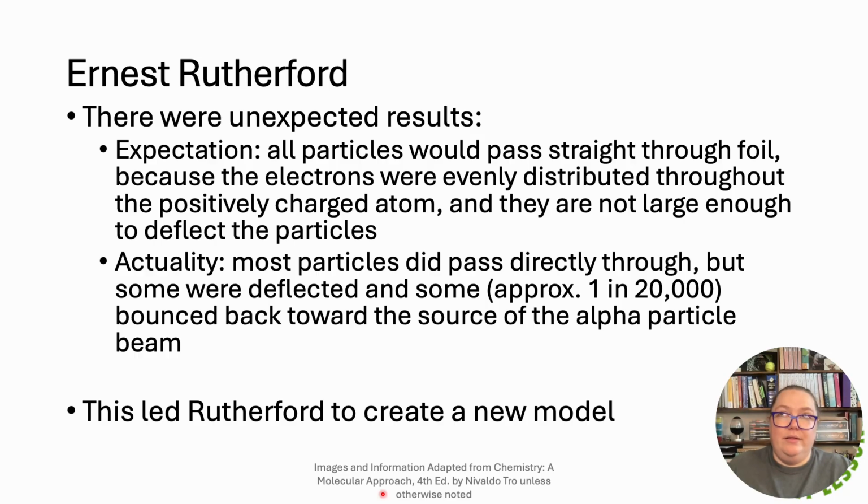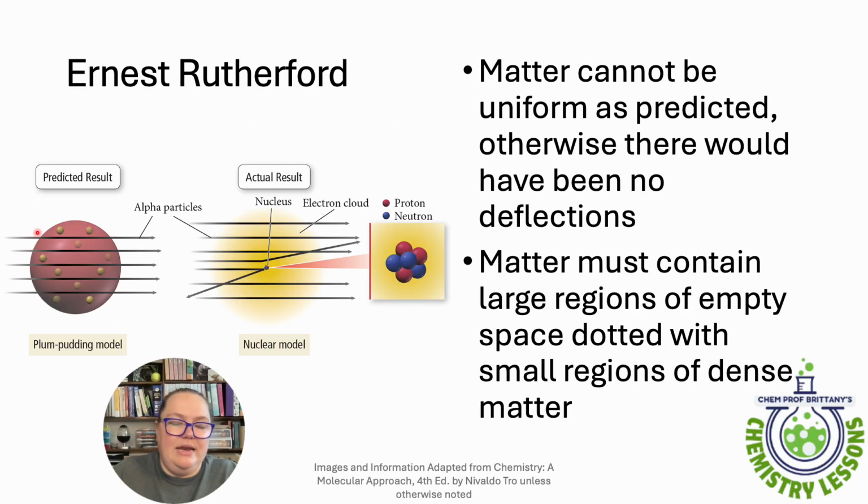So imagine like a bowling ball made out of solid metal shot at a piece of toilet paper, right? That's how unexpected it was for that beam to not go through the foil, but rather to hit it and bounce back. So very unexpected results. So again, Rutherford thought that these little tiny particles weren't going to be big enough. It was going to go straight through all of them. But what ended up happening was there was a chunk in there that was big enough to deflect. And this is how we discovered the nucleus.